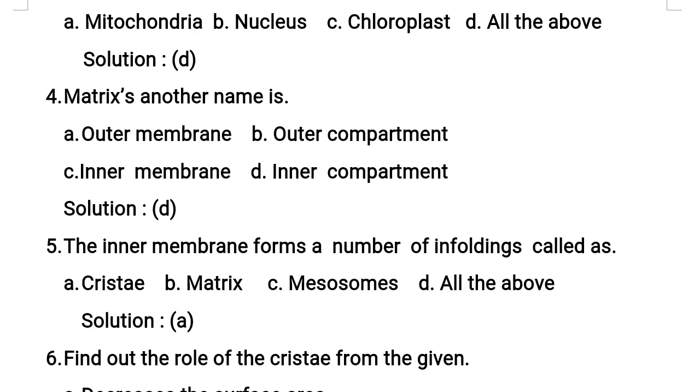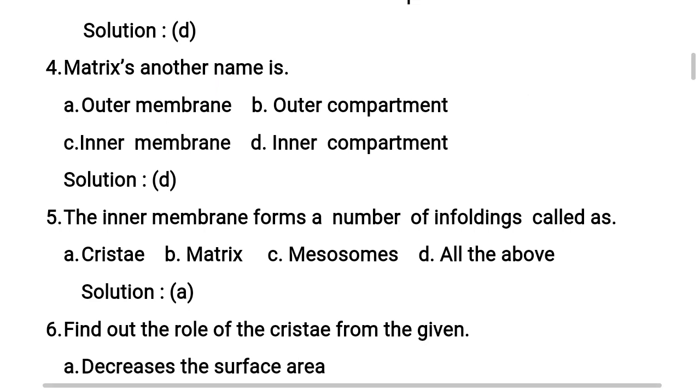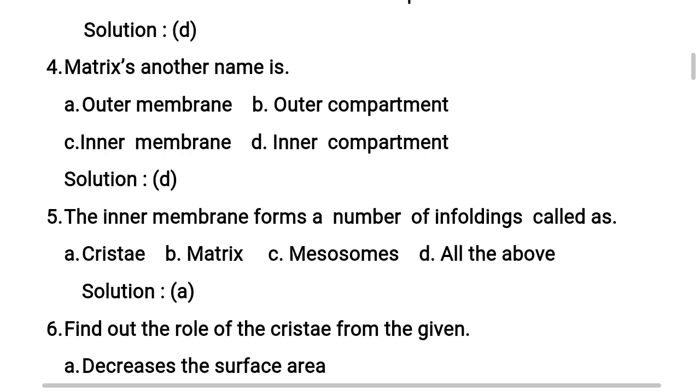Next, fourth question. Another name for matrix is: A, outer membrane; B, outer compartment; C, inner membrane; D, inner compartment. Students, as we learned, mitochondria is a double membrane bound cell organelle with an outer membrane and an inner membrane. There is a space between the two membranes called the intermembrane space. At the same time, the whole mitochondrion is divided into two compartments, the outer compartment and the inner compartment.